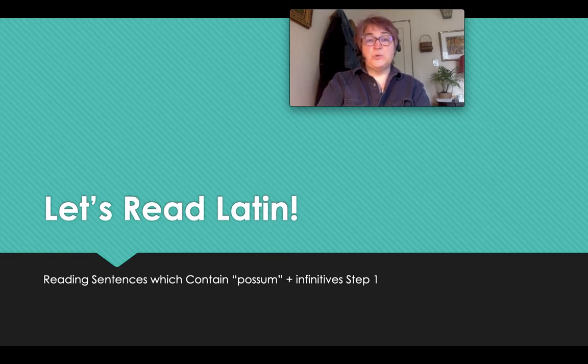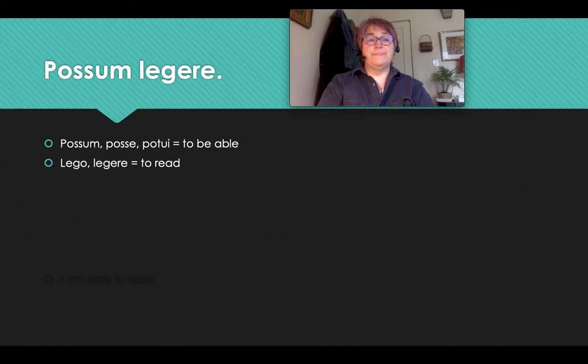In this small lesson, we're going to learn to read some sentences or portions of sentences that contain the verb possum and the infinitive. This is just step one in the process because we are not focusing on an entire sentence that has prepositional phrases and direct objects and indirect objects. We're only focused on the subject, the verb possum, and its infinitive. This is our first example, possum legere.